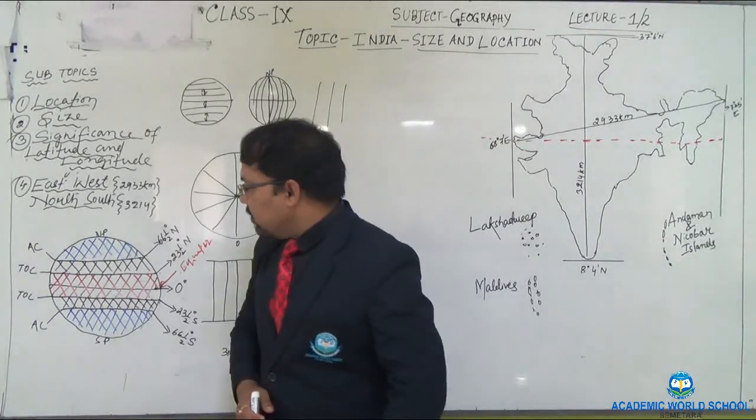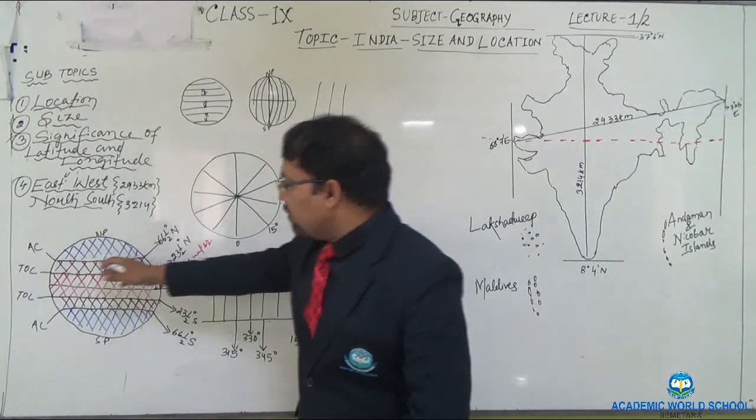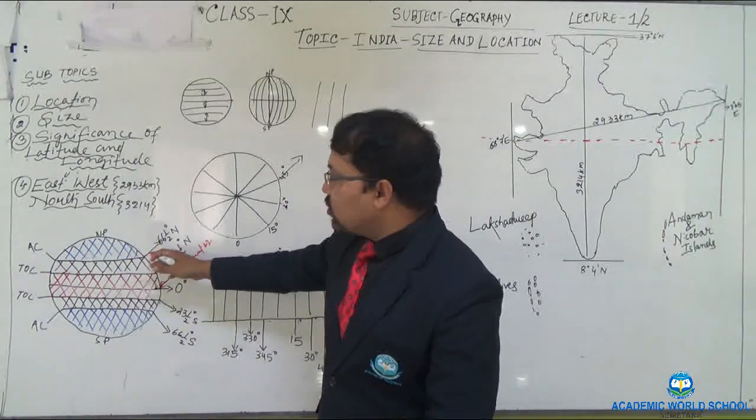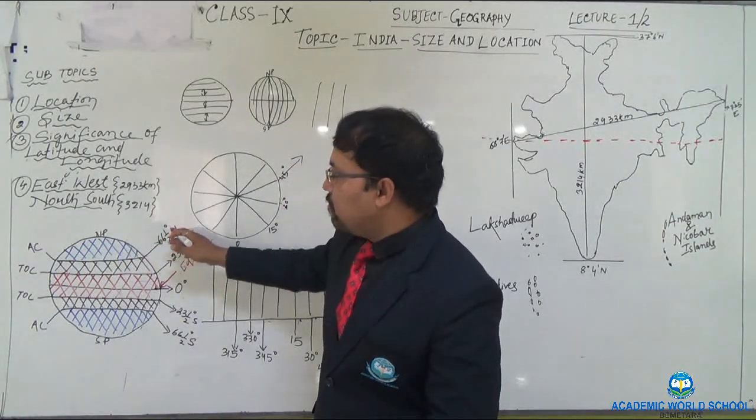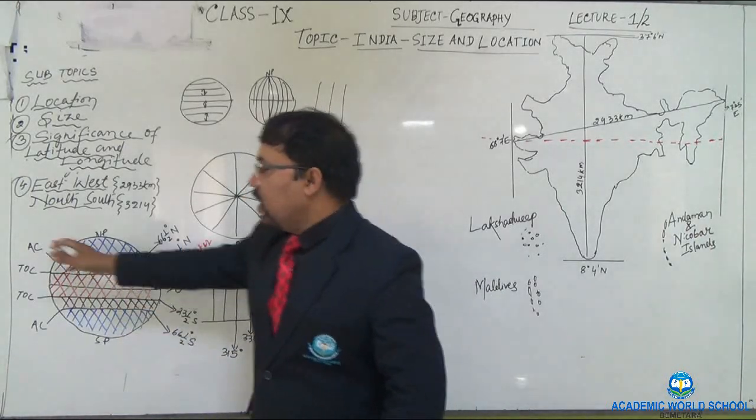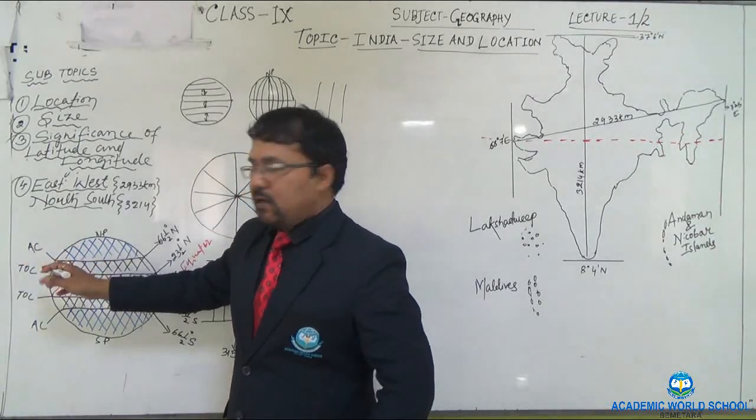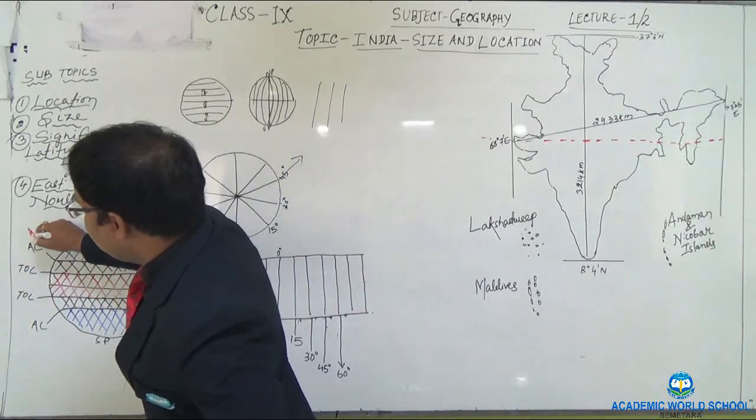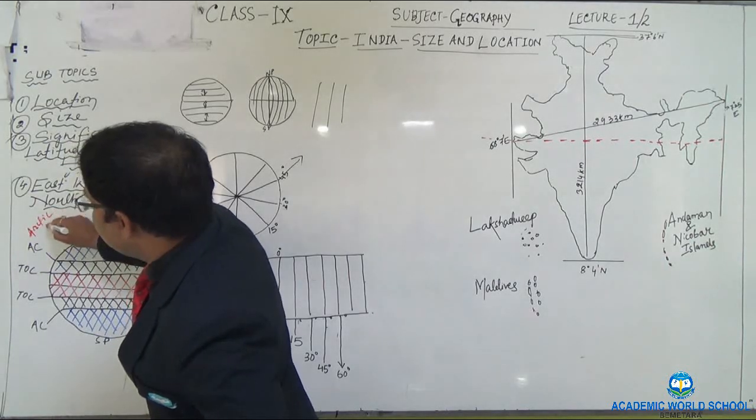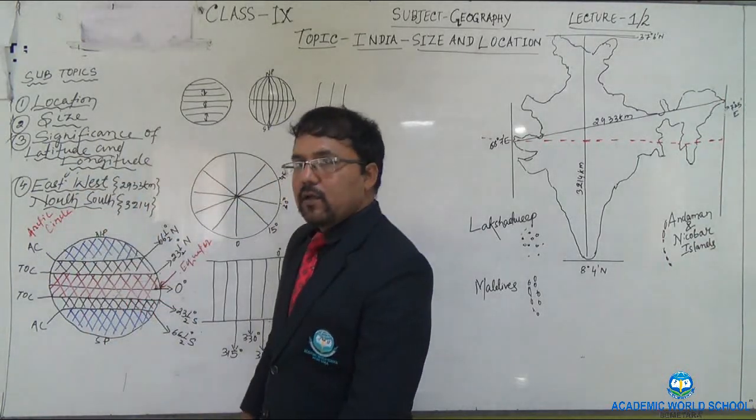Next, one more significant latitude is there, and its location is 66.5 degree north. Its name is the Arctic Circle, AC, and this is the North Pole.